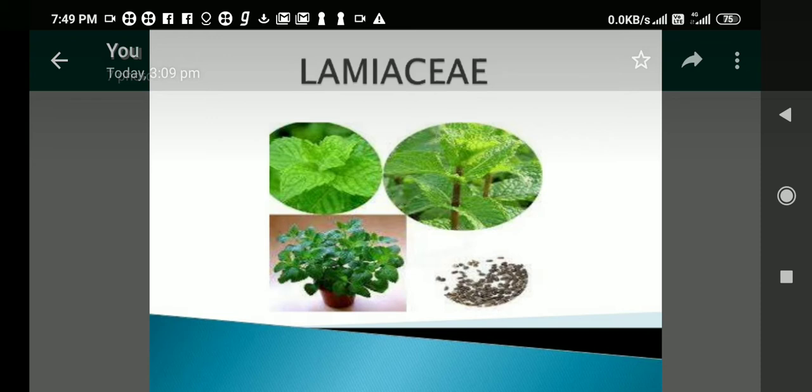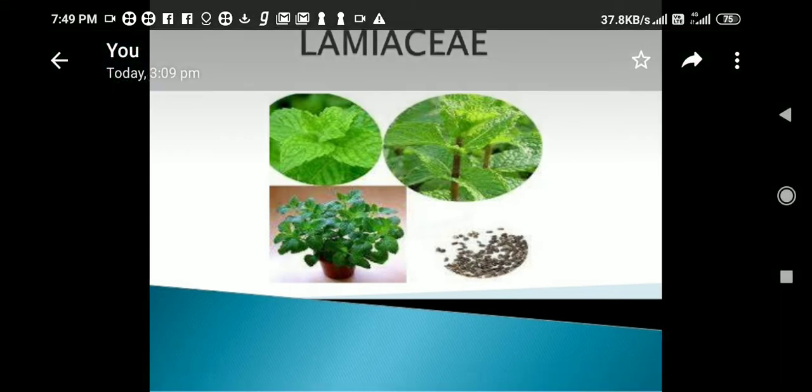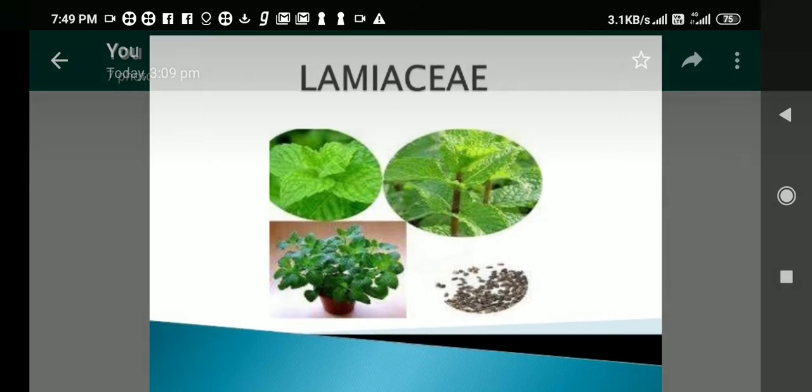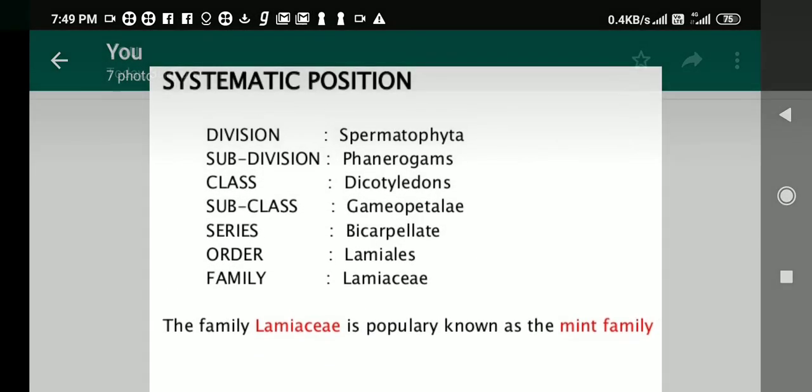Students, today we are going to study the Lamiaceae family. Before that, I think we have studied more than 6 families. In continuation of the previous lecture, today we are going to study the Lamiaceae family. Students, by seeing the images, you can guess these plants are very familiar. You all know them. One of them is mint, another is pudina. These plants belong to this family. So let's start with the systematic position.